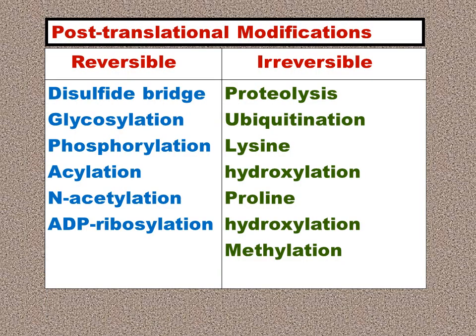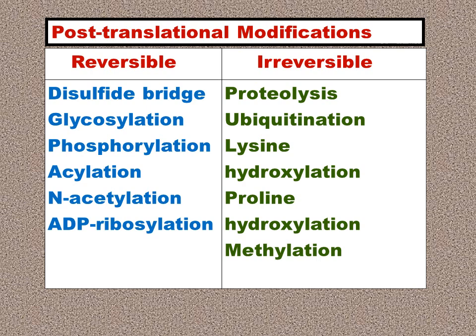Post-translational modification can be reversible or irreversible. Reversible types are disulfide bridge formation, glycosylation, addition of carbohydrate group, phosphorylation, addition of phosphate group, acylation, addition of acyl group, acetylation, or ADP ribosylation.